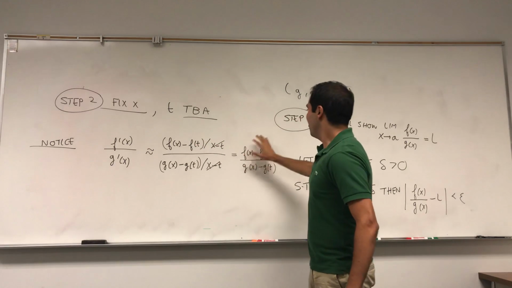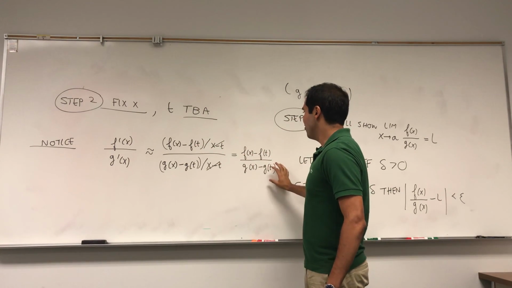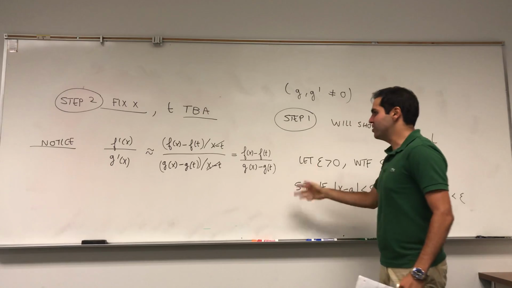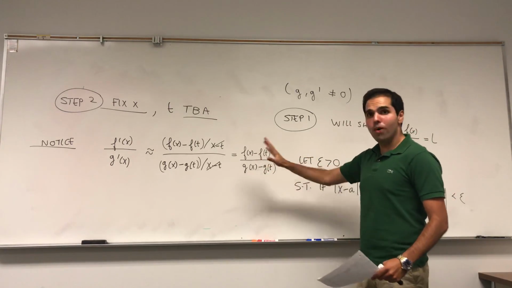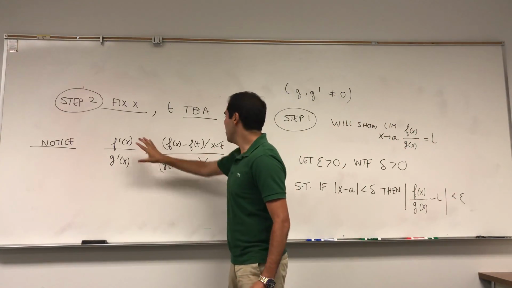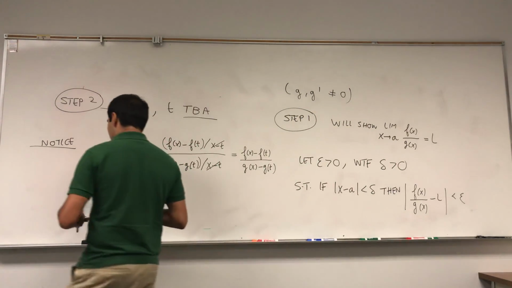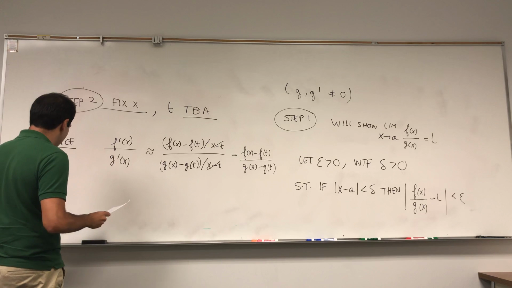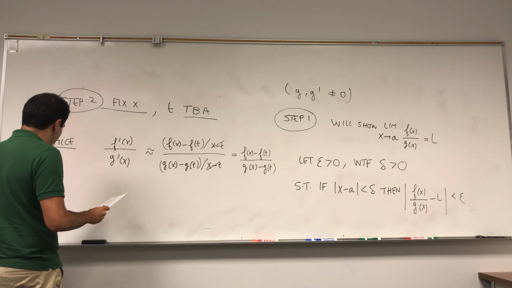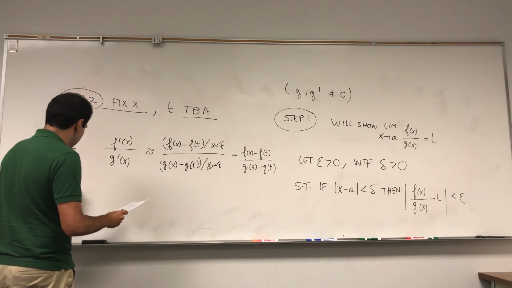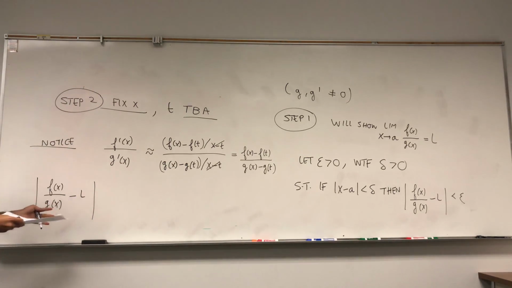Alright, then what we get is that (f(x) - f(t)) divided by (g(x) - g(t)), which I just want to motivate why we need that ratio and what follows. So, remember what we're focused on: f(x)/g(x) minus L. We want to show this is small. We want to show this is less than epsilon.